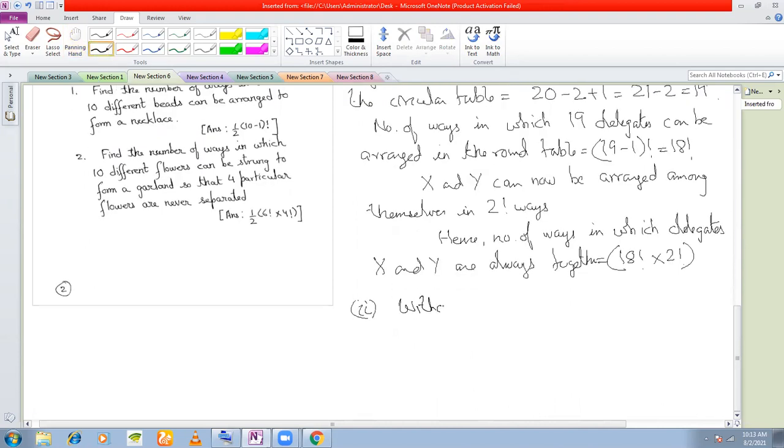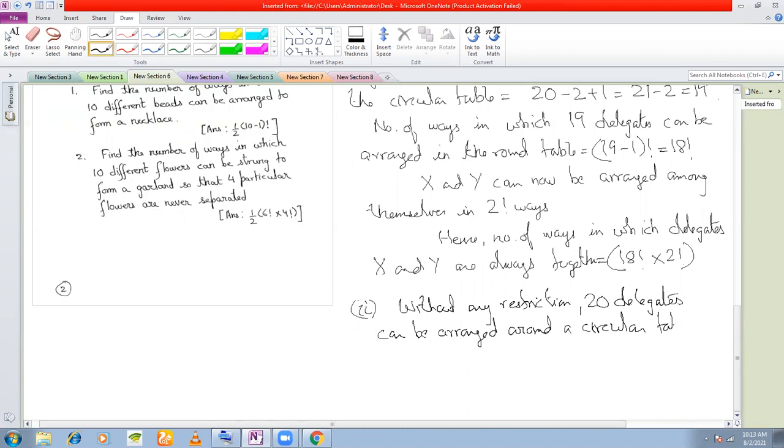Without any restriction, 20 delegates can be arranged around a round table in 20 minus 1 factorial ways, that is 19 factorial ways.